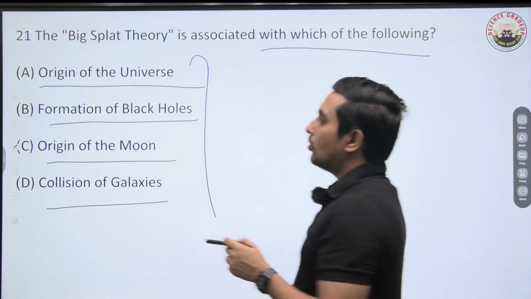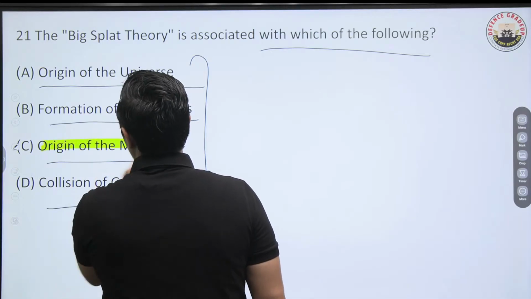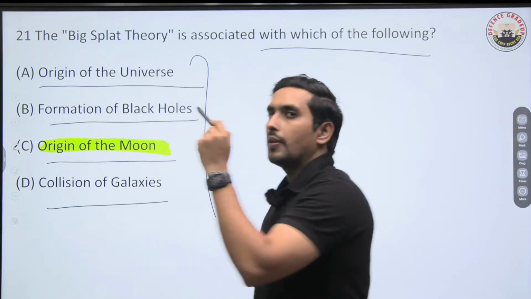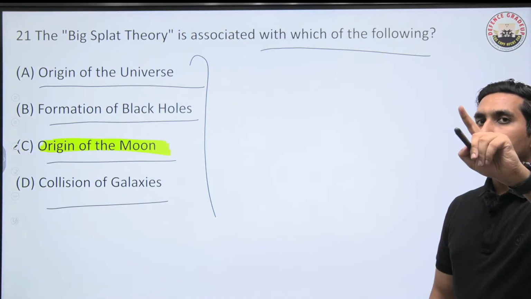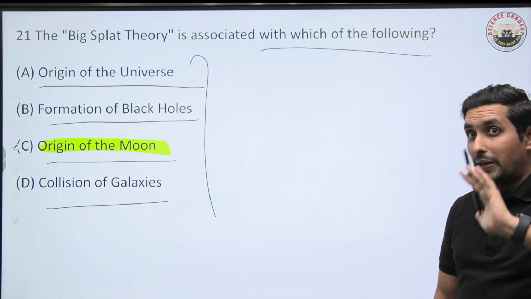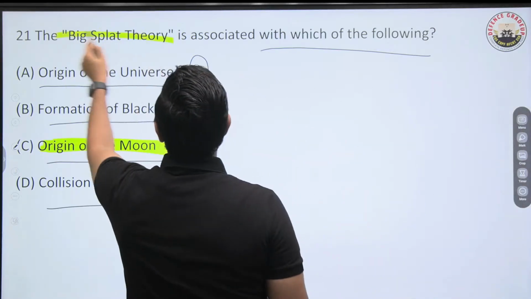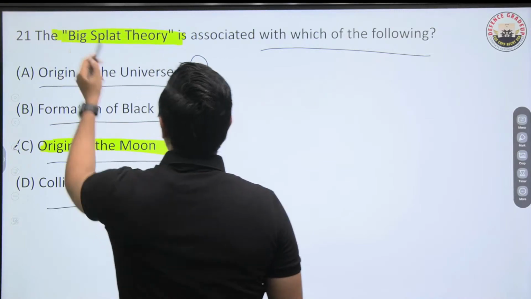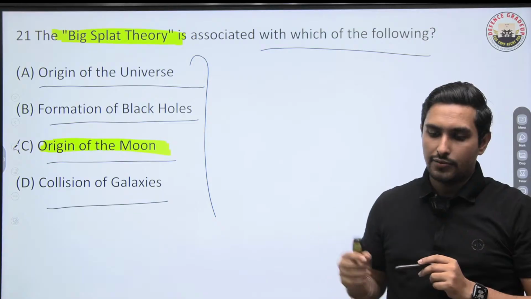It is about the origin of the moon. Very important theory. Trust me on that. Very, very important question this is. The Big Splat theory is associated with the formation of the moon. It explains the formation of the moon. So that's why the Big Splat theory is important. So please make sure you add it in your notes. This can be a question in your exam as well. Big Splat theory, as we call it.